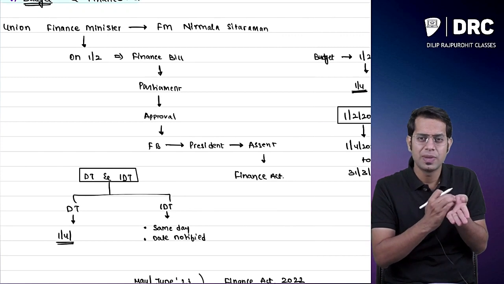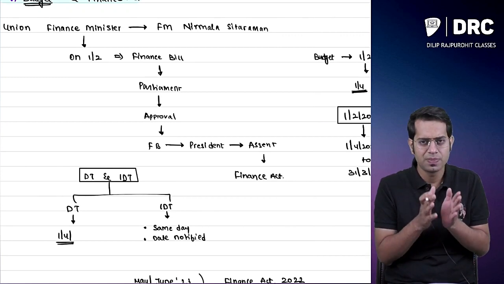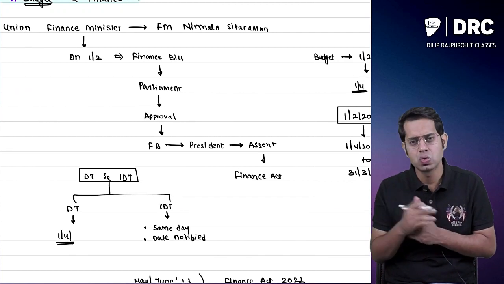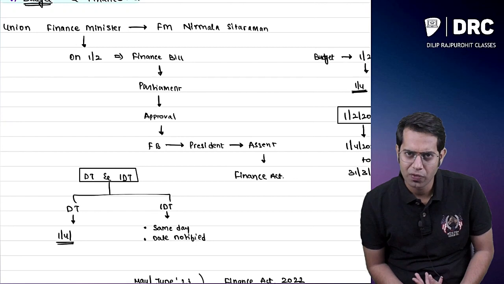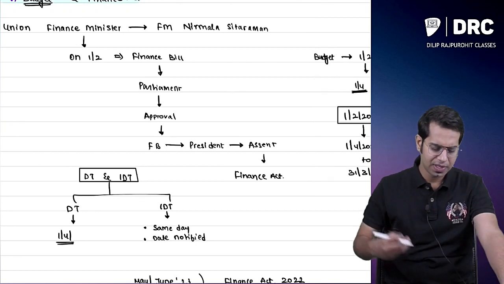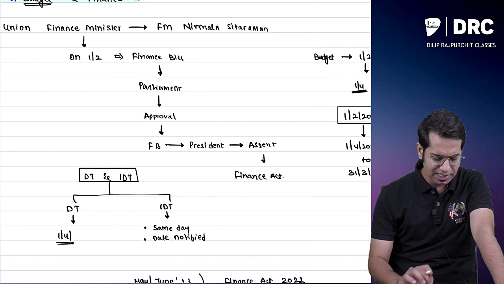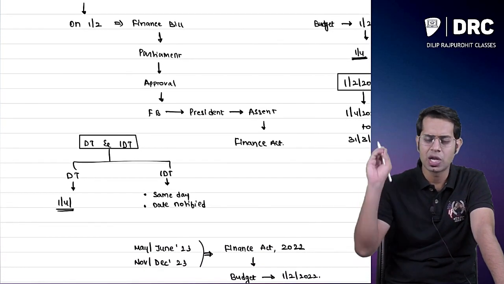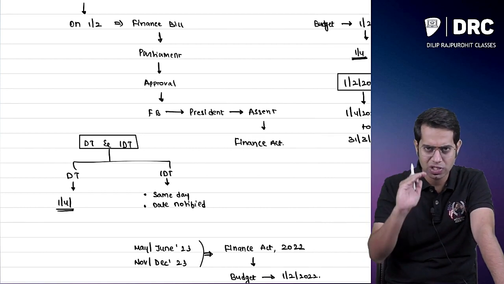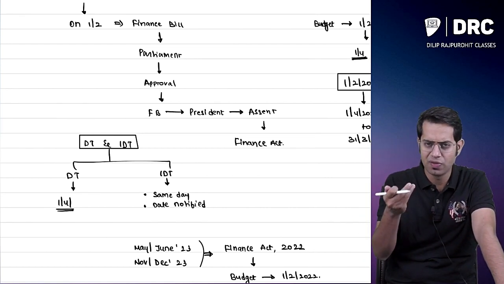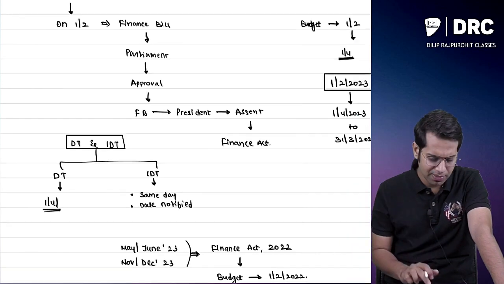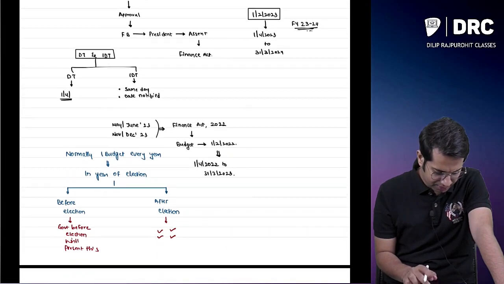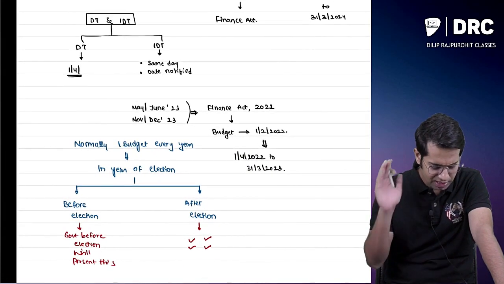That is nothing but a Finance Bill being presented at the Parliament. This Finance Bill receives the approval of both the houses of Parliament, and then it goes to whom, sir? It goes to the President of India for his or her assent. The President of India signs it, and that becomes an act. So it becomes the Finance Act. Now whatever changes are made in the budget with respect to direct taxes will be applicable from 1st of April, and indirect taxes will be applicable from the date notified by them.